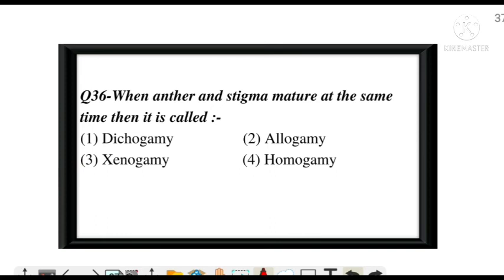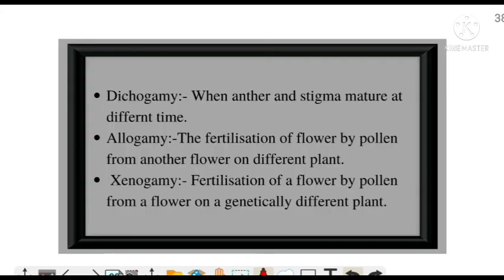When anther and stigma mature at same time, then it is called homogamy. Let's see in the next slide what is allogamy, dichogamy and xenogamy. You can take a screenshot of this slide.